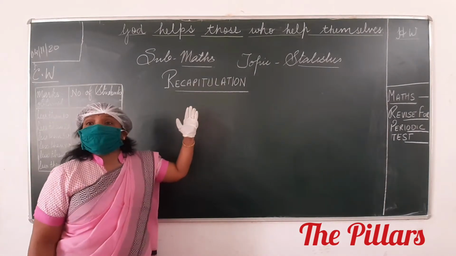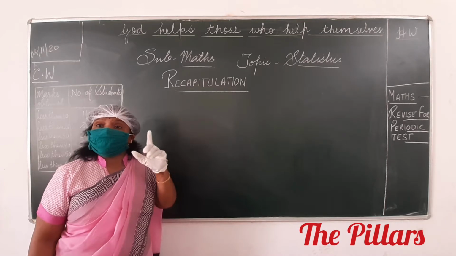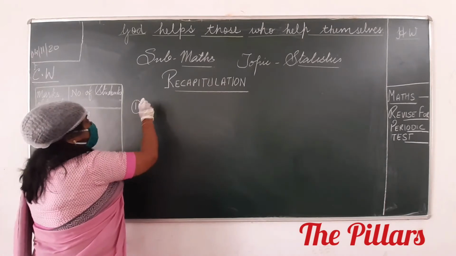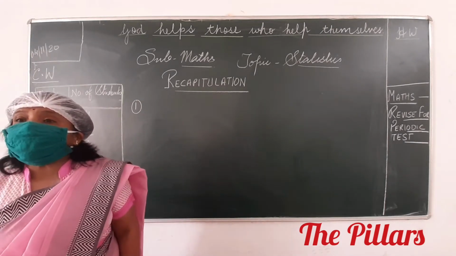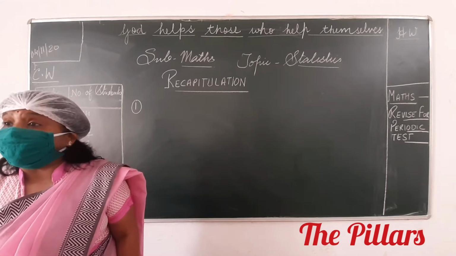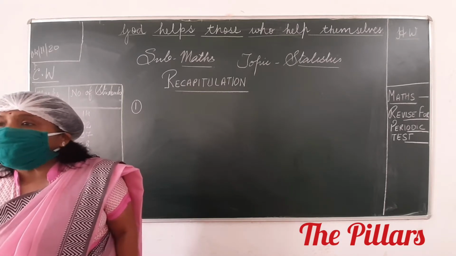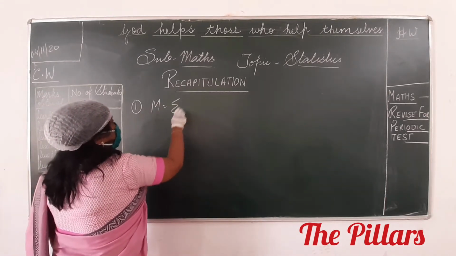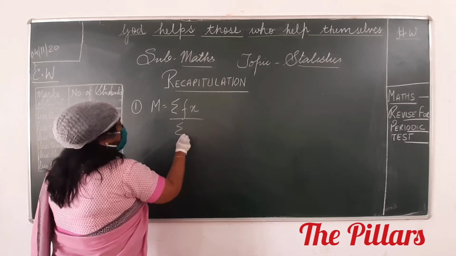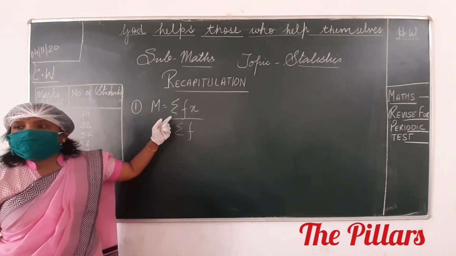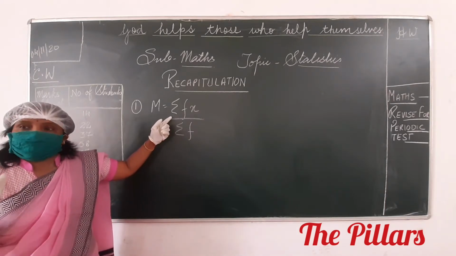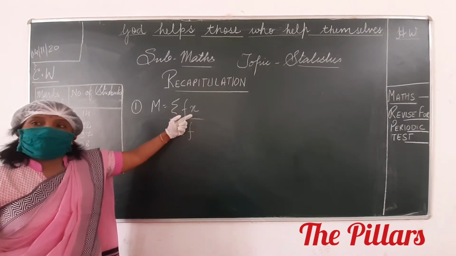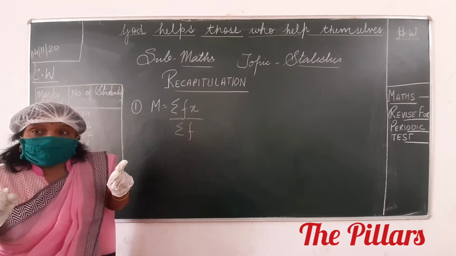First of all, let us recapitulate whatever we have done in this chapter. Number 1. What is the formula of the direct method to find out mean? M is equal to sigma fx upon sigma f. What does this sigma mean? Summation means sum. What does this f stand for? Frequency. What does this x stand for? Class. Okay, this is the direct method.